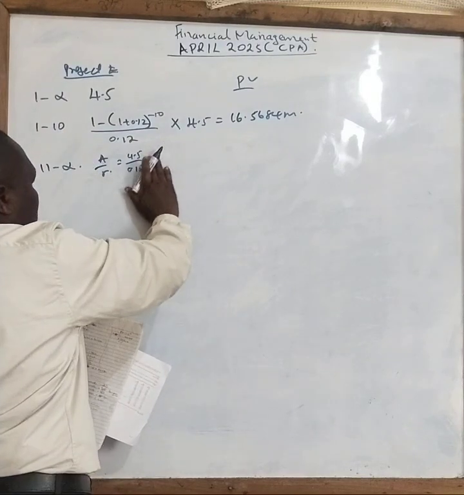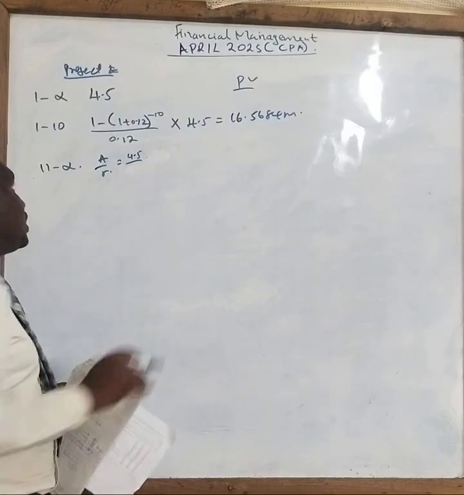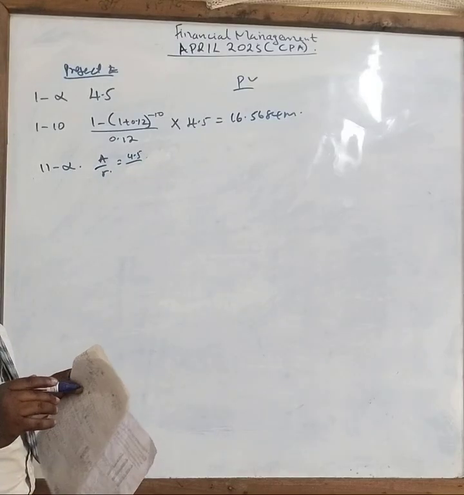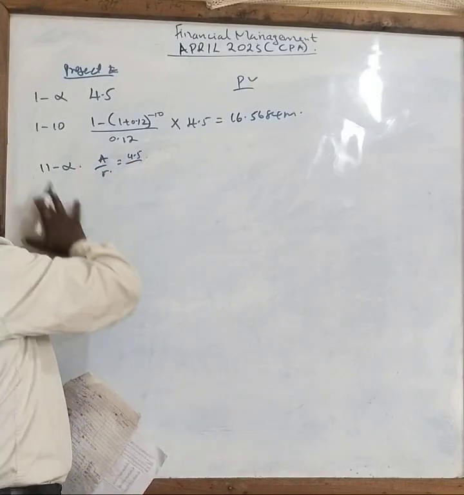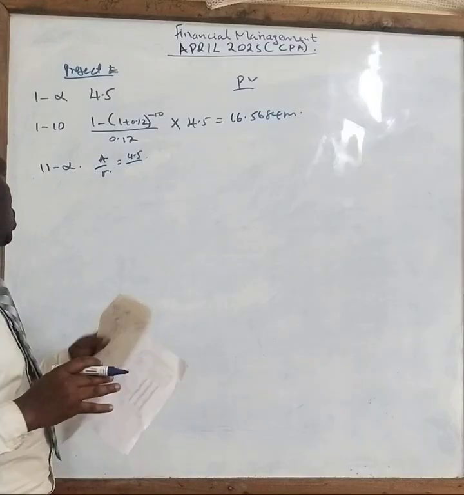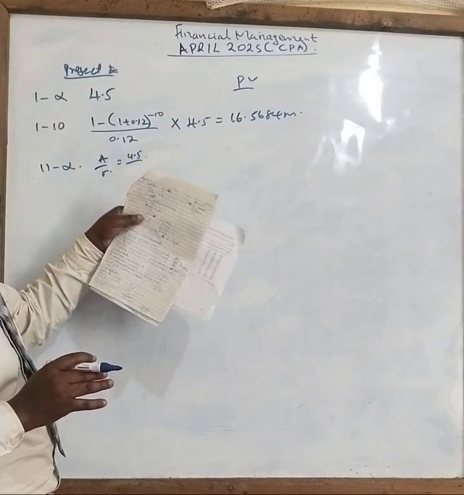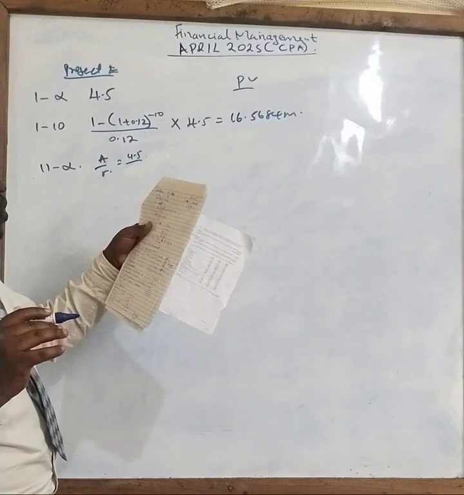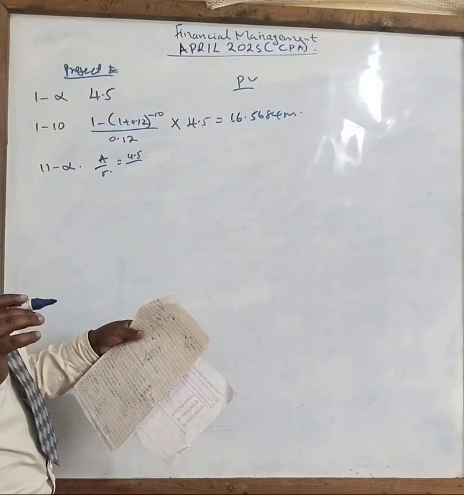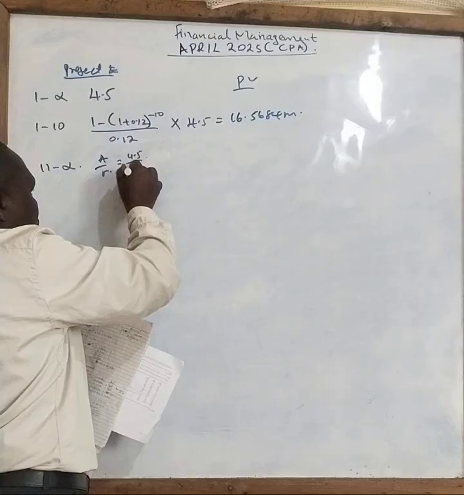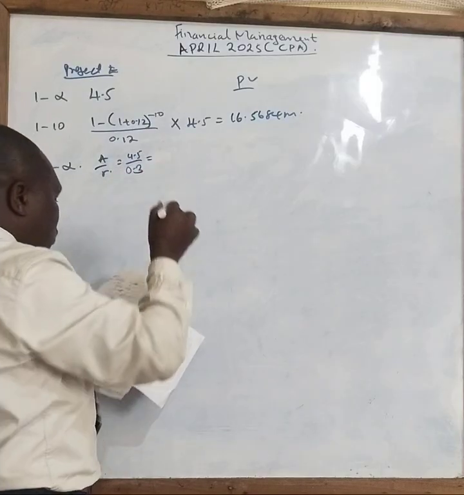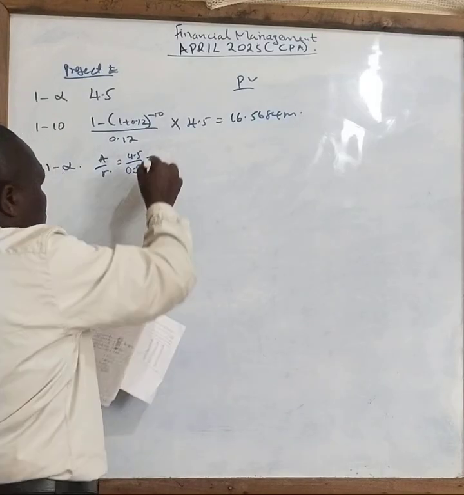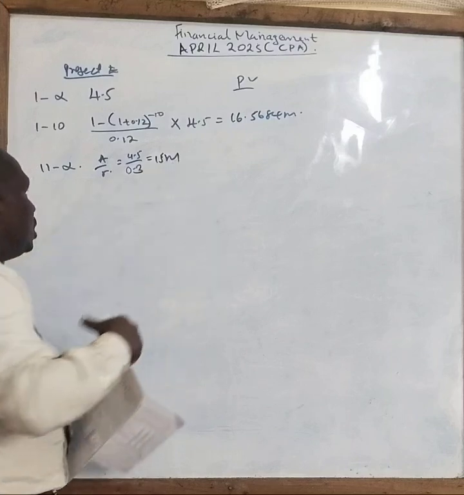Sorry. Let me just correct something. For this case, this one will go further to our computation. We need to calculate the R first, up to 0.15. So 15% times 2, you get 30%, so here will be 0.3. And this one will give you the figure to be 15 million.